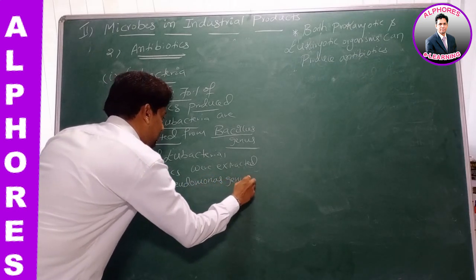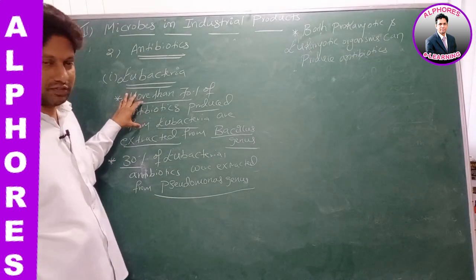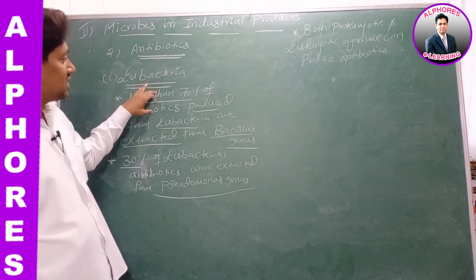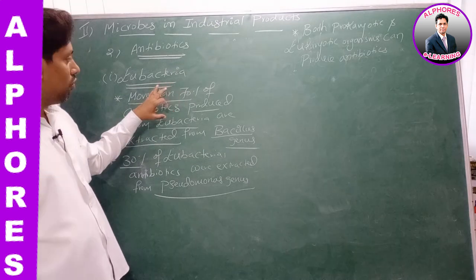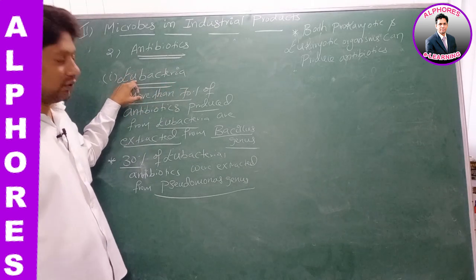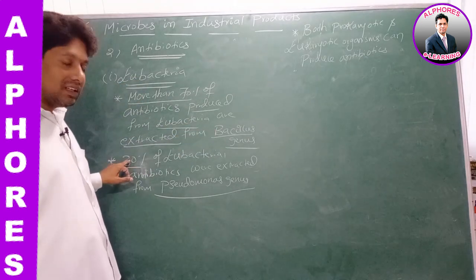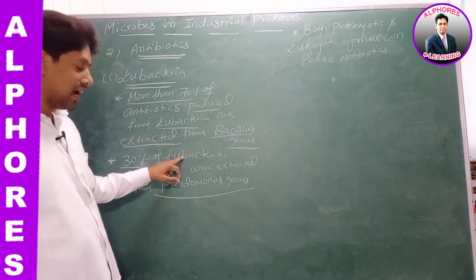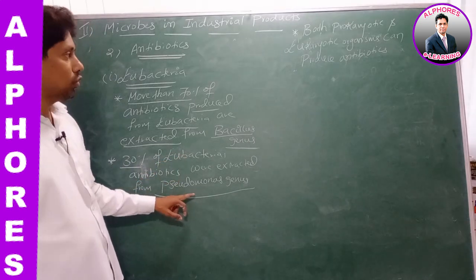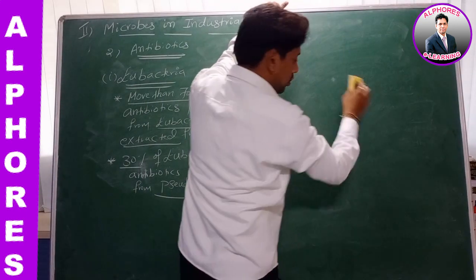From which genus? Pseudomonas genus. Listen to these statements carefully. More than 70% of eubacterial antibiotics are extracted from Bacillus genus. 30% of eubacterial antibiotics are extracted from Pseudomonas genus.